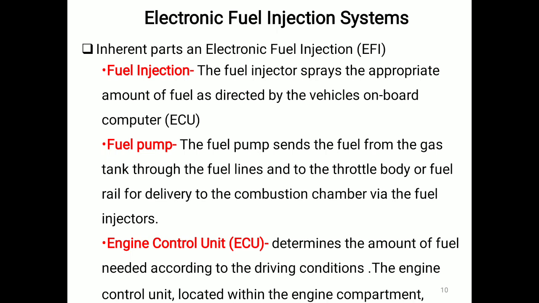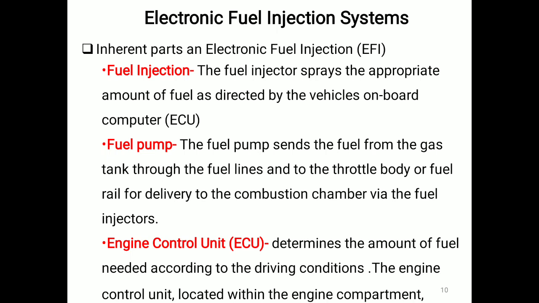Now the electronic fuel injection system. What is this fuel injection system? The fuel injector sprays the appropriate amount of fuel as directed by the vehicle's onboard ECU, the electronic control unit. The fuel pump sends fuel from the gas tank through the fuel lines to the throttle body or fuel rail for delivery to the combustion chamber via fuel injectors. The ECU determines the amount of fuel needed according to driving conditions.